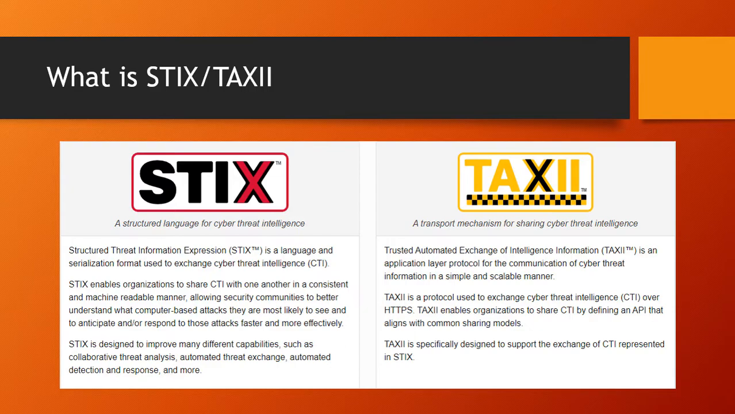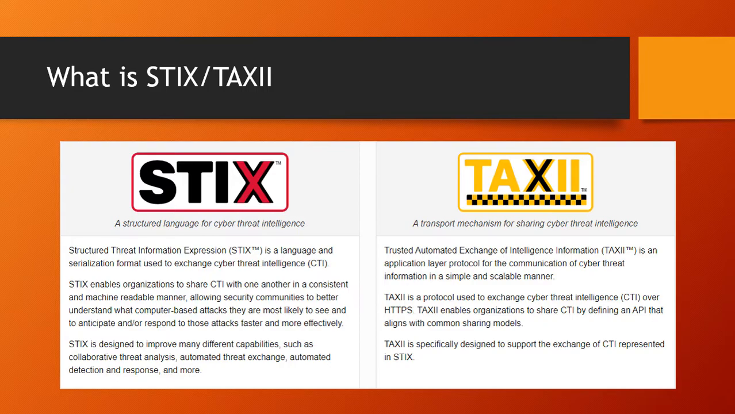For example, if two people, let's consider Bob and Alice, want to talk to each other, both should understand a common language. Let's consider they will talk in English or Hindi or Gujarati or Marathi, based on the common understanding of the language, and they'll start a communication. So we can understand STIX is a common language which both entities will understand, whereas TAXII is a medium through which the intelligence will be shared.